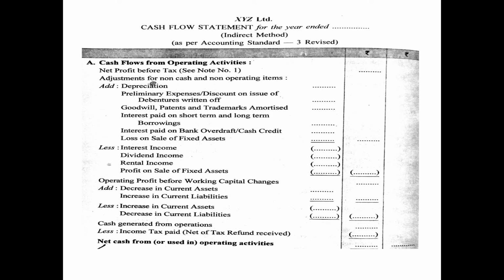Now it can be net cash from, or it can be net cash used in operating activity. If the balance is positive, then it will be net cash from operating activity. But if the balance is coming in negative, in minus, then you will write net cash used in operating activity. So this is the format for operating activities. In your boards, in your question papers, many a times the question comes only for operating activities also. So you need to prepare, and this is the format which needs to be followed step by step.